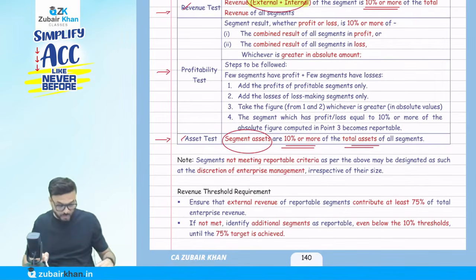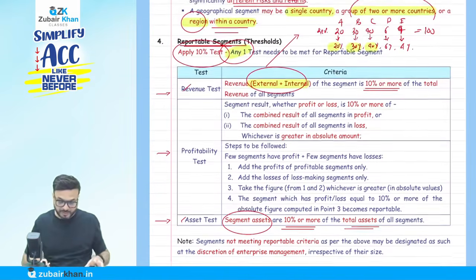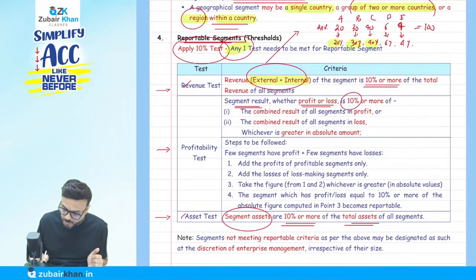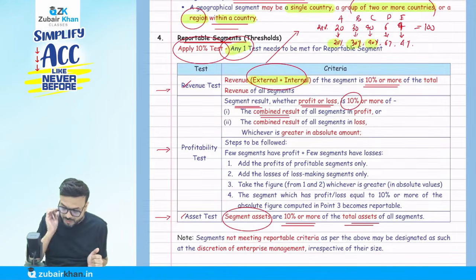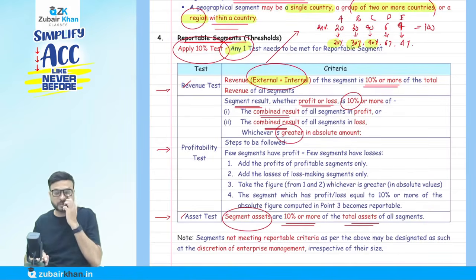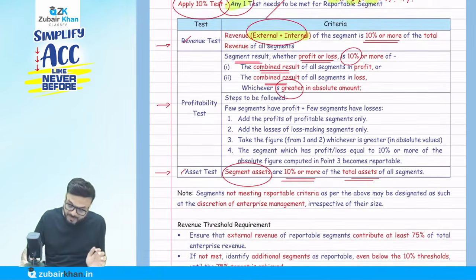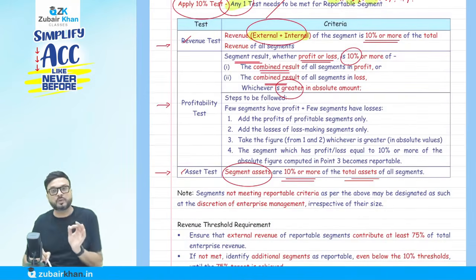Now this second point is very interesting: the profitability test. A segment result, whether profit or loss, is 10% or more of the combined result of all segments in profit or the combined result of all segments in loss, whichever is greater in absolute terms. Let me tell you honestly, students might get confused, so to make it simple, I made certain steps. I will explain them one by one.